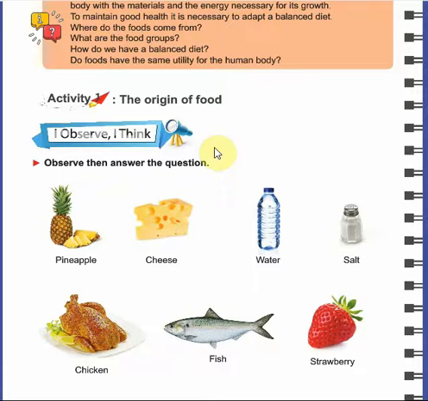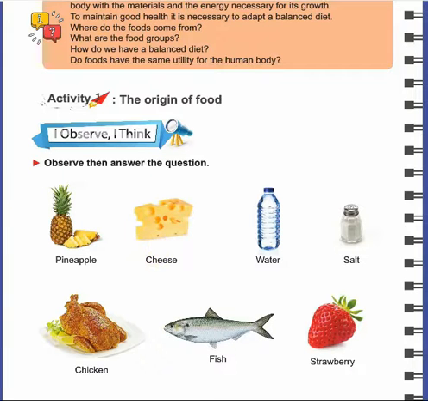Okay? Let's observe. First, we have pineapple. Pineapple comes from plants, yeah? So, its origin is plant origin. The cheese comes from the animals. Okay, يعني cheese هي مع dairy products اللي بيجوا من animals, cow and sheep.